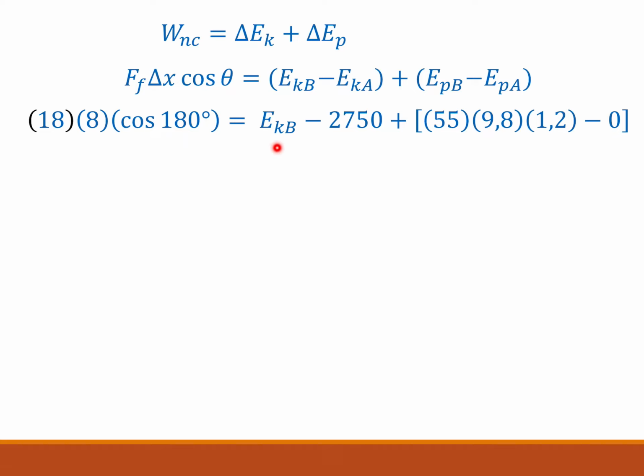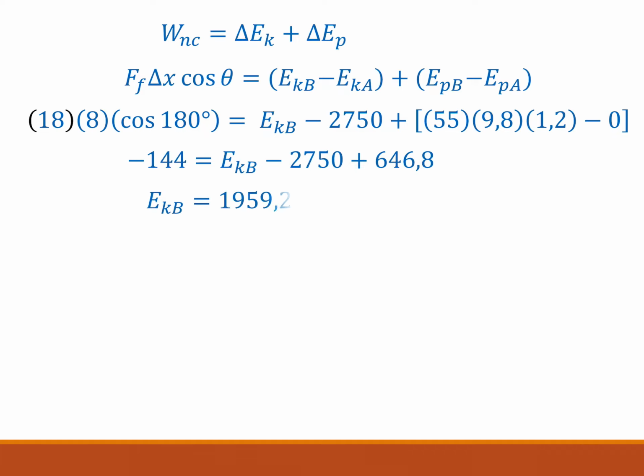EKB is what I want because I want the kinetic energy at B, not the velocity. I know the kinetic energy at A. We just worked it out. Potential at B, mgh. Initial potential is 0 because she started at the bottom of the ramp. Okay, so she has no height. All we're doing is solving for EK. And we get 1,959,2 joules. All right. Smaller because there was friction. That energy has changed into heat from the rubber on the road.